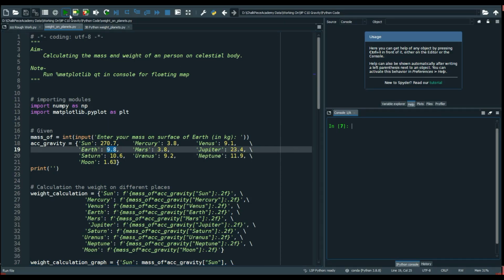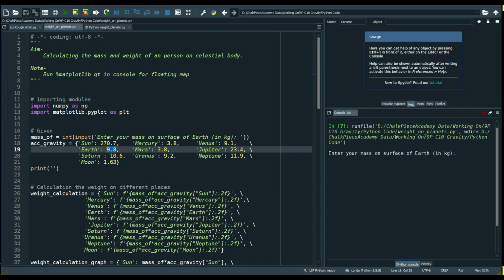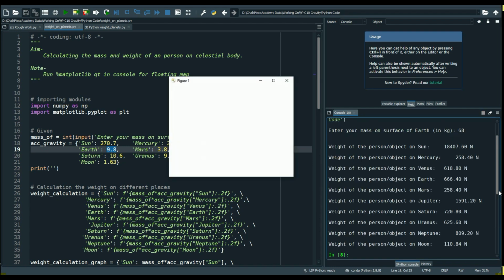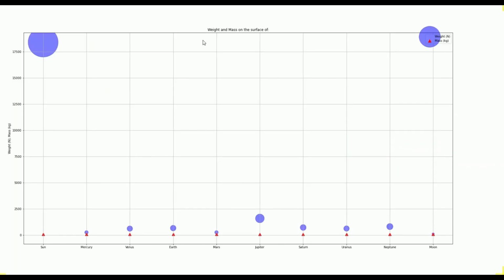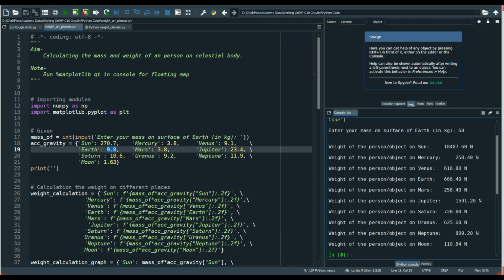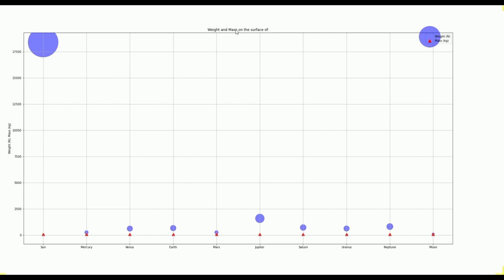Now, first, this is a program to calculate the mass and weight of a person on a celestial body. Okay guys, so here I ran the program. The program is asking, enter your mass on the surface of the earth in terms of kg. Say I am around 68, so a 68 kg person. How do weight and mass vary? So there is a calculated value over here. And this is a graph of weight and mass on the surface of the Sun, Mercury, Venus, Earth, Mars, Jupiter, Saturn, Uranus, Neptune, and Moon.